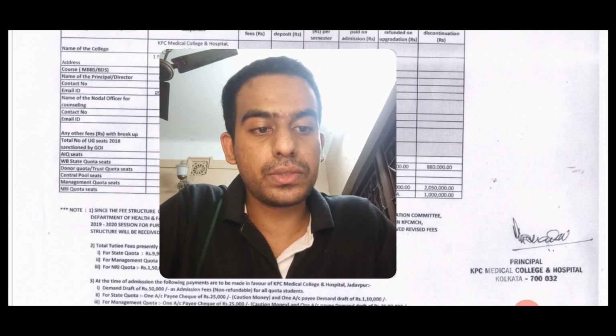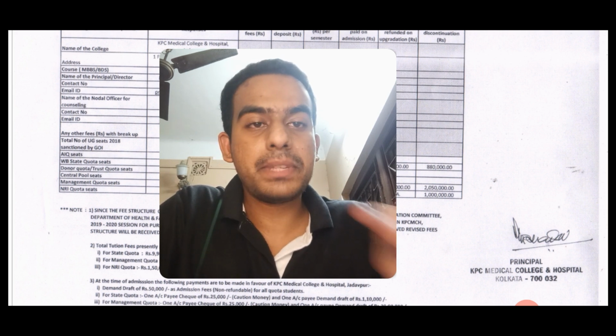So KPC likewise is the medical college in the south, and KPC is the only medical college in South Calcutta. So KPC covers a huge area. You'll get patients from Jadavpur, Sonarpur, Baruipur. So you have patients from rural areas and stuff like that. So the amount of patient exposure will be enough.